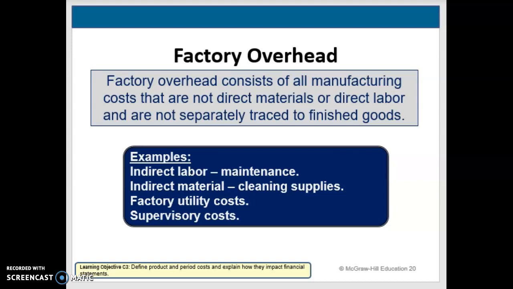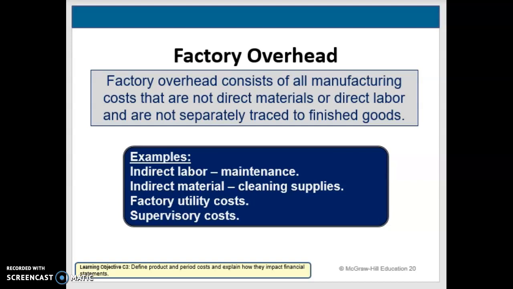So again, that's going back to using that materiality principle that we talked about way back in chapter 1, where we talked about, if it's not a material cost, it wouldn't make sense to break it down and track that specific cost because it's so minor. So that might be considered an indirect material in that case. So we want to keep detailed records on how much we have overall, but we're not going to keep detailed records on how much we use on each individual product.